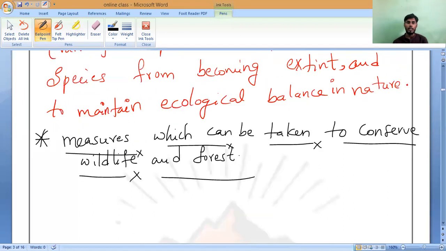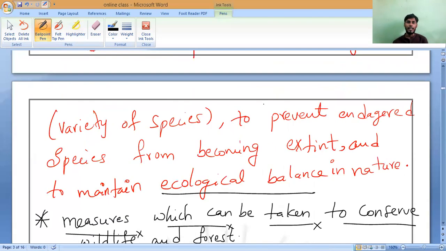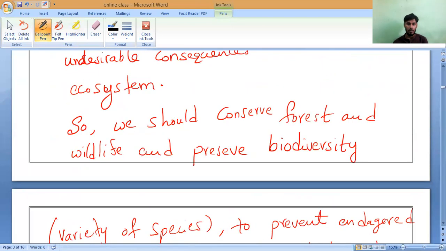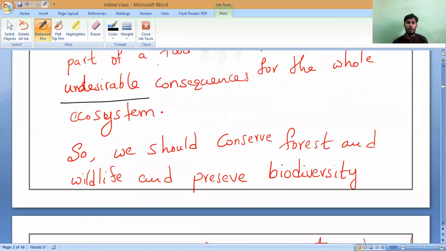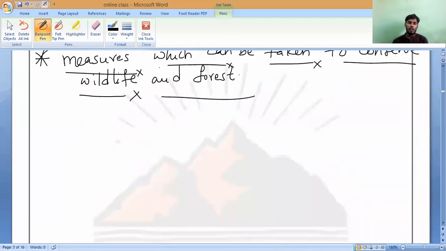Today I have told you, see here, ecological balance. This is one new word. Next one, undesirable consequences, extinct. This is the new term. Adverse consequences, already we have studied. Dangerous and endangered, undesirable. These are all the words you have to learn. Do you understand? Yes. So the first point, all of you should write.